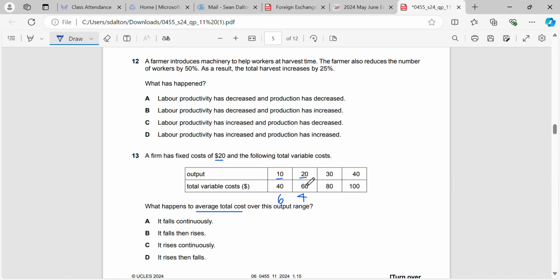For 30, 80 plus 20 is 100, divided by 30, 3.3. And then for 120, 100 plus 20 divided by 40 is 3. Okay, so we can see the correct answer is that the average total cost falls continuously. It does not rise continuously. As the output increases, it goes down, and we can see that here from our calculations. It doesn't rise then fall, and it doesn't fall then rise. So it falls continuously.